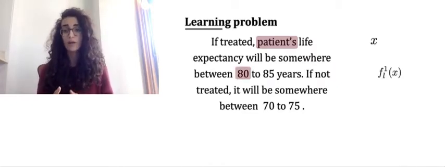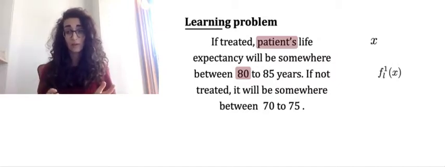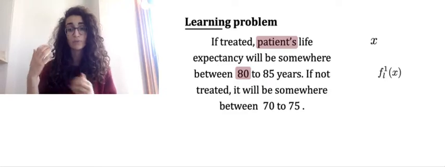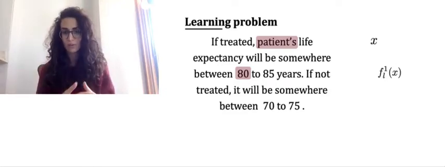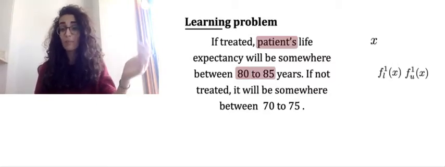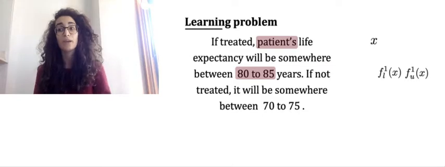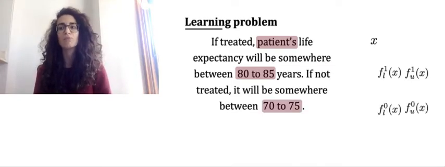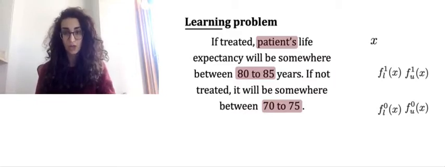This will be the output of a learned function, and we will use an F with a subscript L to denote the lower bound and a superscript of 1 to denote the treatment assignment or the treatment value. This is only one of the functions that we want to learn, because we also want to learn the upper bound for the patient's outcome if he is treated. And similarly, we want to learn the lower and upper bound estimates for the outcome under non-treatment.